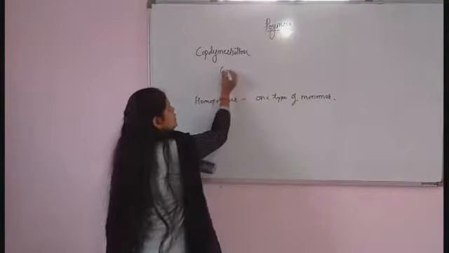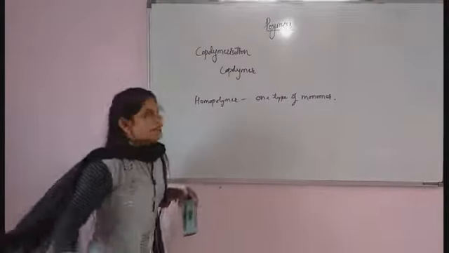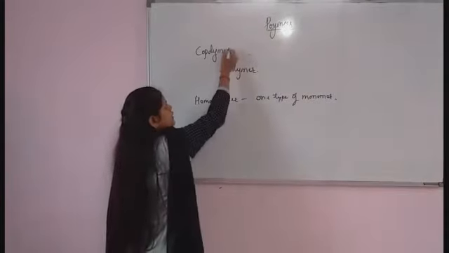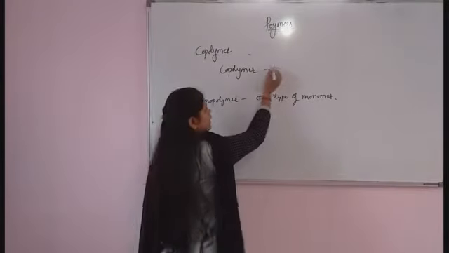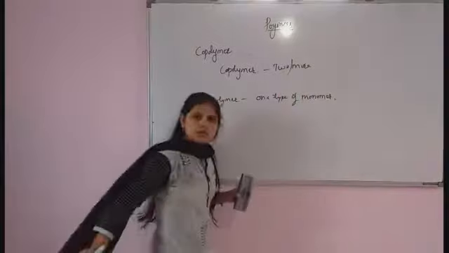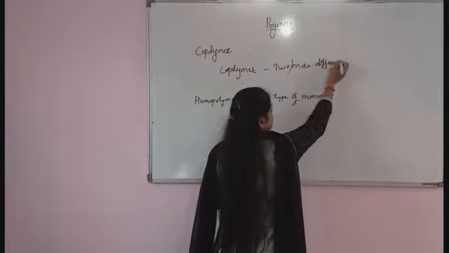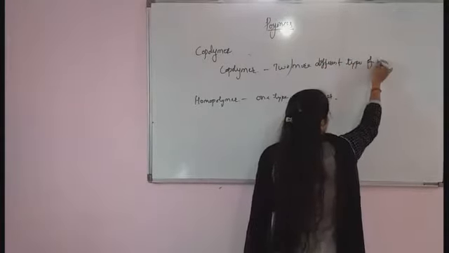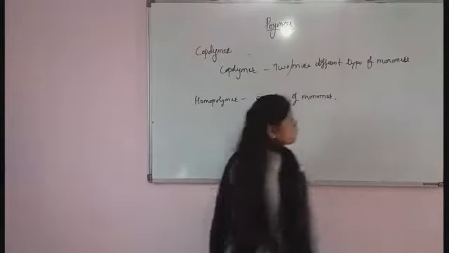So for the formation of a copolymer we require two or more different types of monomers.